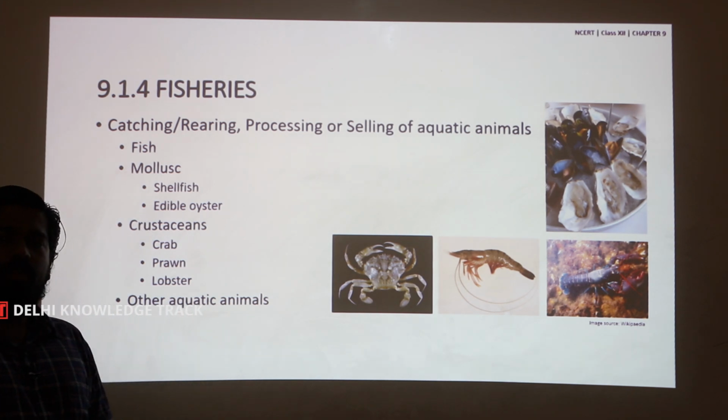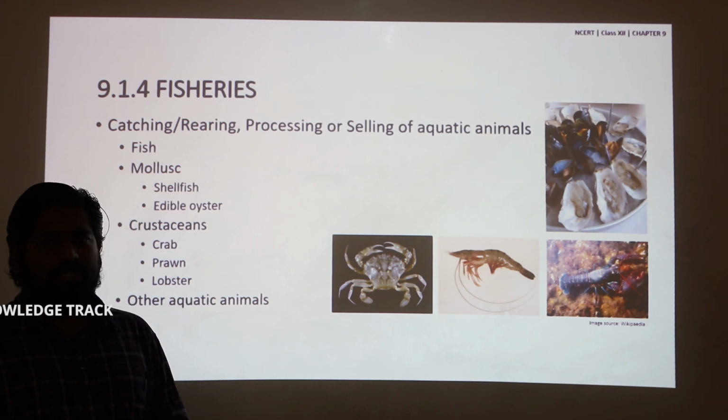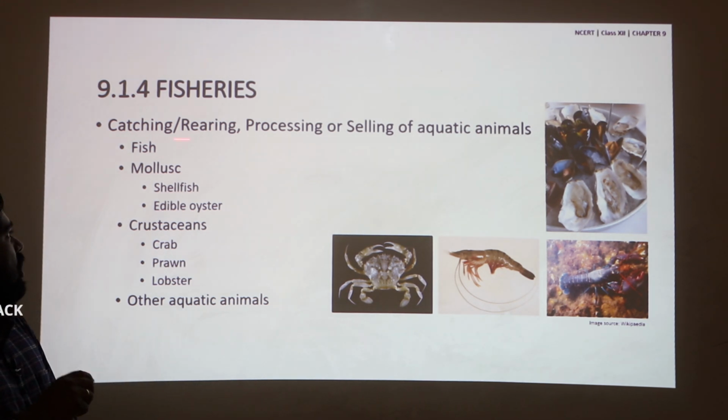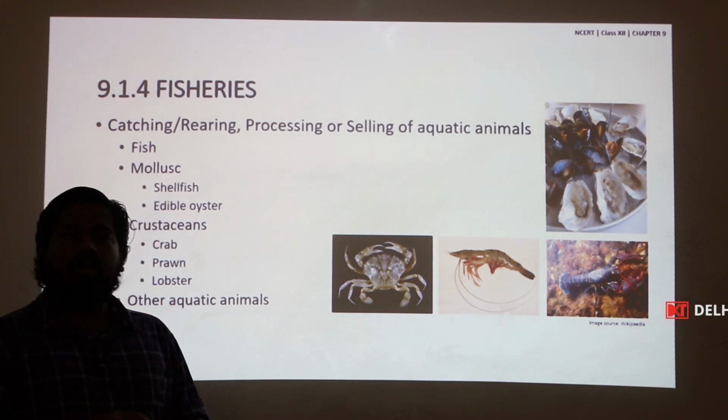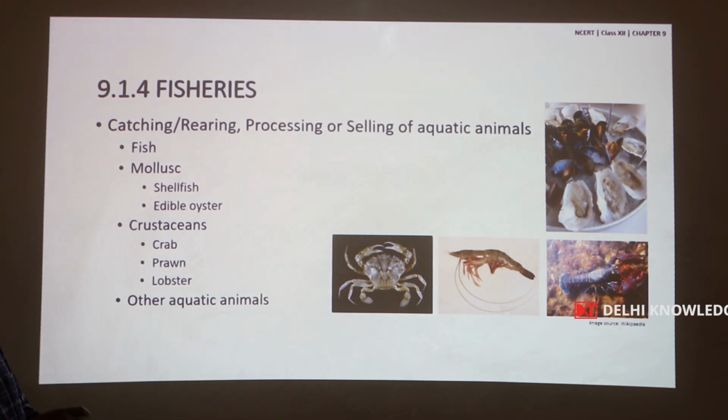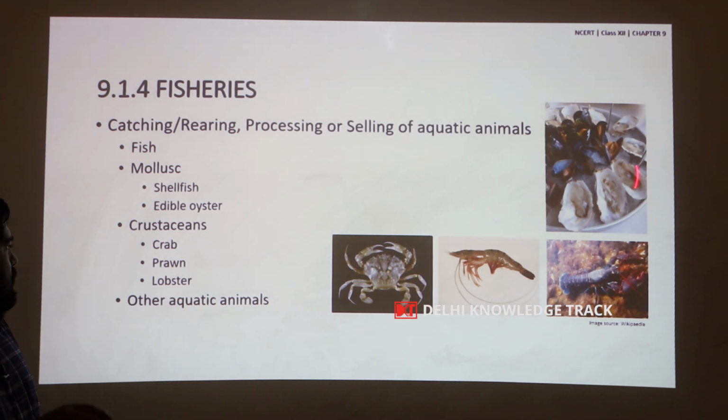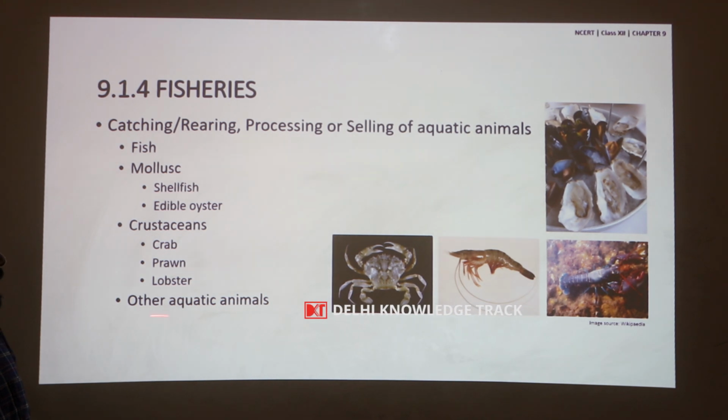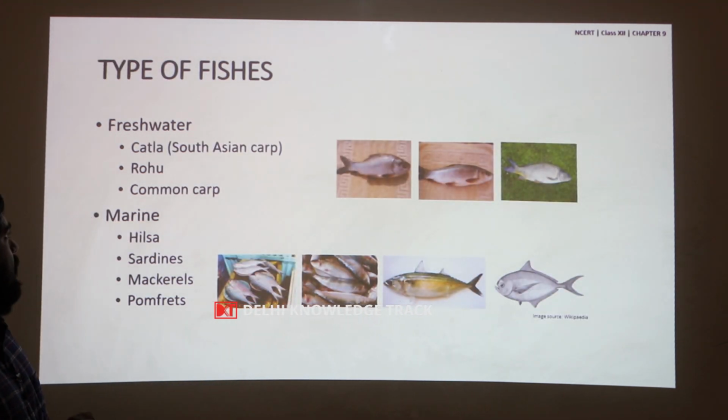The last component of animal husbandry is fisheries. Fisheries is the catching or rearing, processing and selling of aquatic animals, which include fish, mollusks like shellfish and edible oysters, crustaceans like crab, prawns and lobster, and other aquatic animals. The types of fishes are freshwater fish and marine fish. Freshwater fish, particularly in India, include katla, rohu and common carp, whereas marine fish are hilsa, sardines, mackerels and pomfrets.